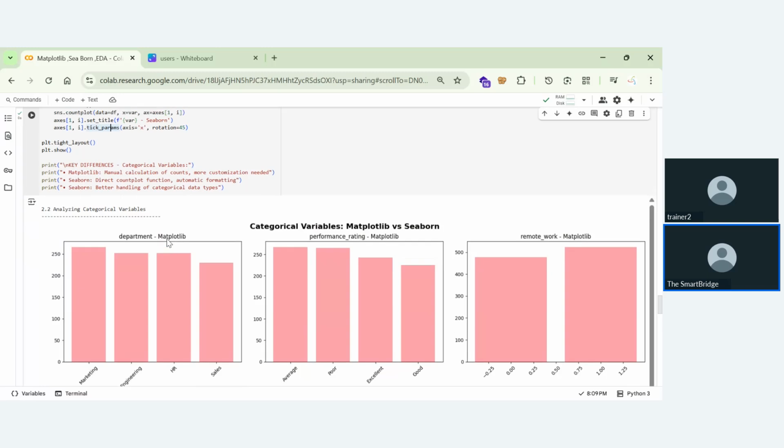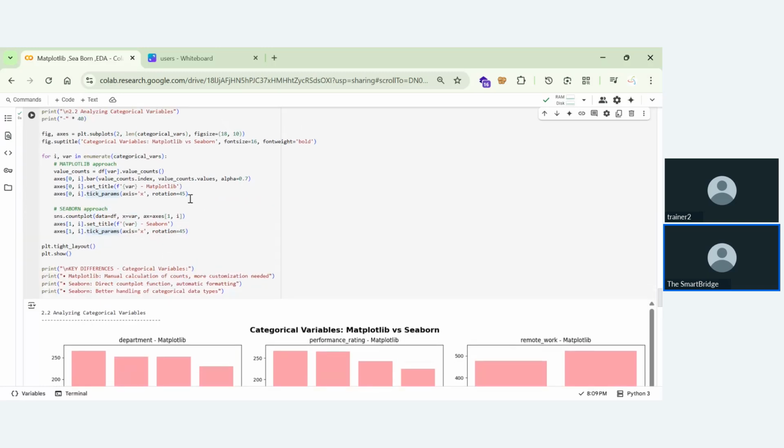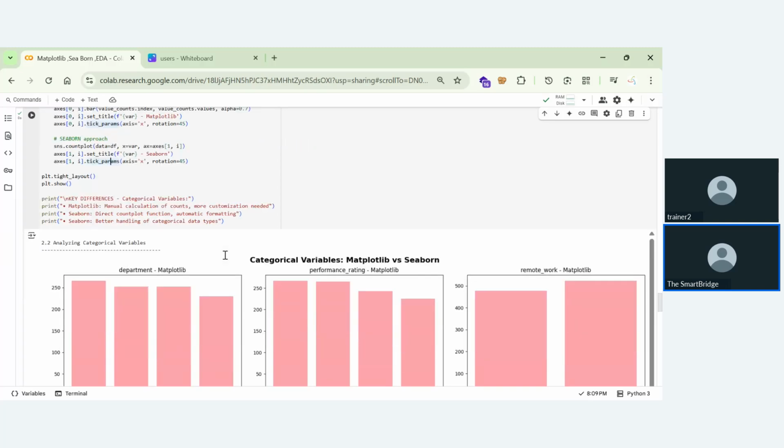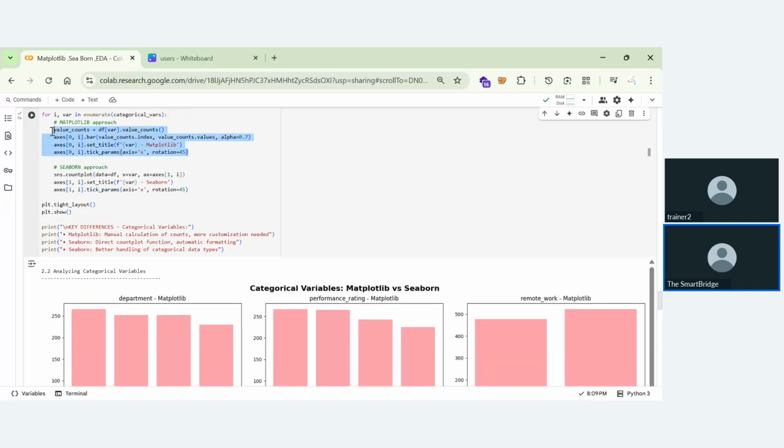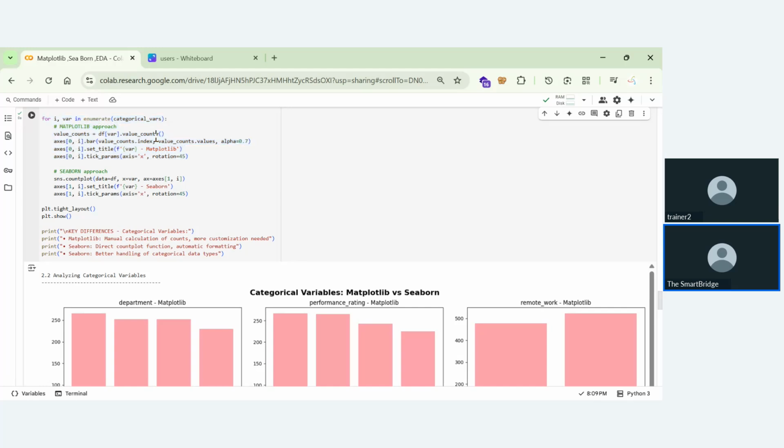But coming to Matplotlib, you will be giving the visuals, like we will calculate what is the count we are having. Suppose this count, whatever it is, you will be giving the values here. Okay, the count, whatever you're having, you will be giving the values. You will be setting the values here in the code.